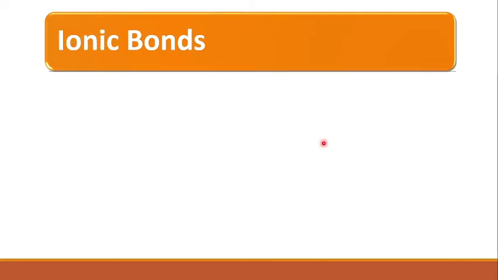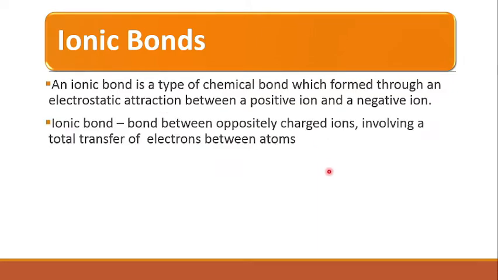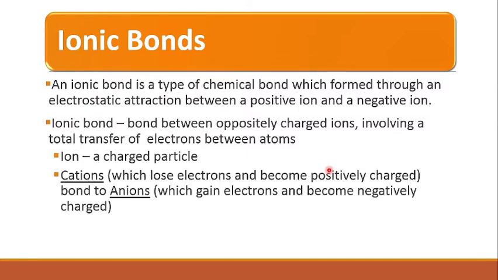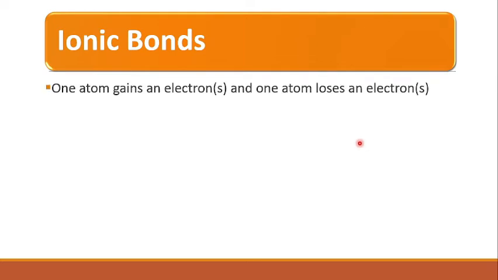Let us now study the ionic bond. An ionic bond is a type of chemical bond which forms through an electrostatic attraction between a positive ion and a negative ion. It is the bond between oppositely charged ions involving a total transfer of electrons between atoms. Ion means a charged particle, and a cation, which loses electrons and becomes positively charged, will bond to the anions, which gain electrons and become negatively charged. So one atom gains an electron and one atom loses an electron.